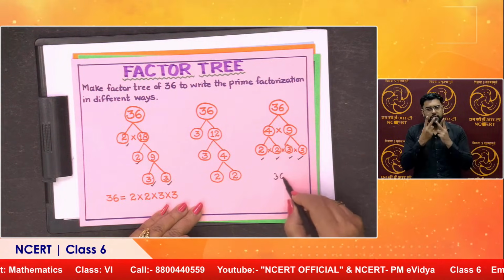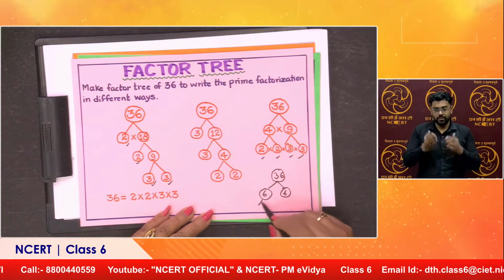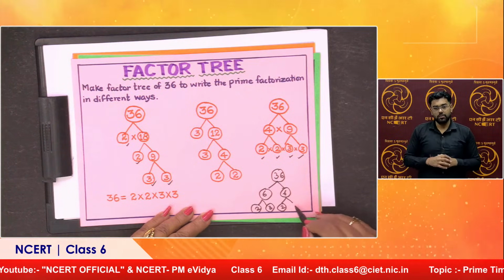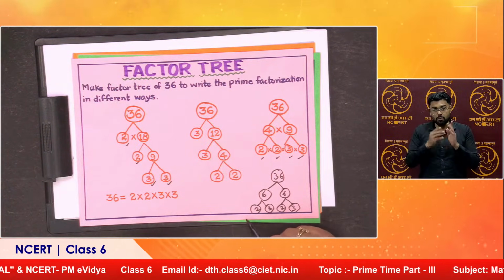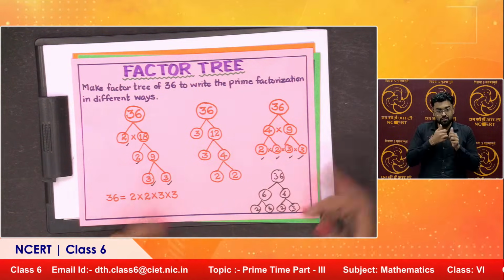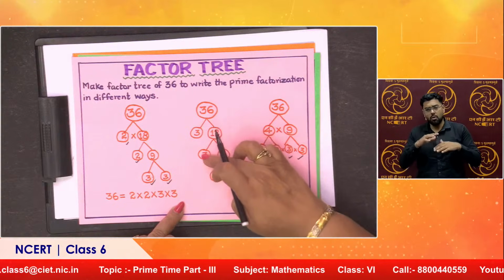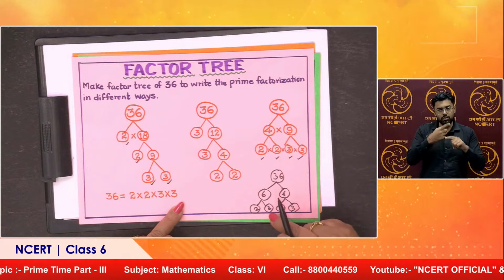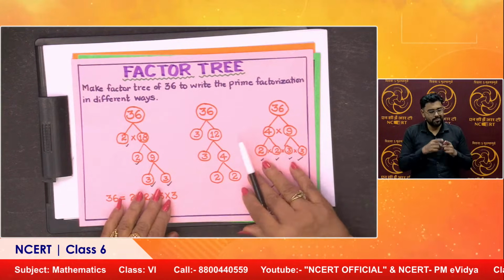If I take 36 as 6 into 6, then 2 into 3, and again 2 into 3. So, whichever way we do, children, every composite number can be factorized as a product of primes, irrespective of the order in which they appear. They may occur as 2 into 2 into 3 into 3, or 3 into 3 into 2 into 2, or 2 into 3 into 2 into 3. That's very interesting, right? So, these are the ways we prepare factor trees.